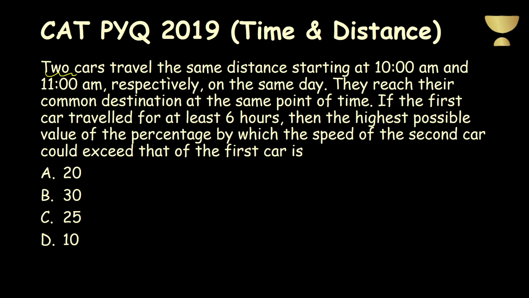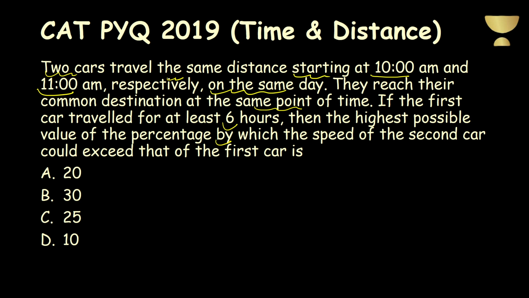Two cars travel the same distance, starting at 10 a.m. and 11 a.m. respectively. So it means the second car is starting 1 hour later than the first car, on the same day. They reach their common destination at the same point of time. If the first car traveled at least 6 hours, then the highest possible value of the percentage by which the speed of the second car could exceed that of the first car is?